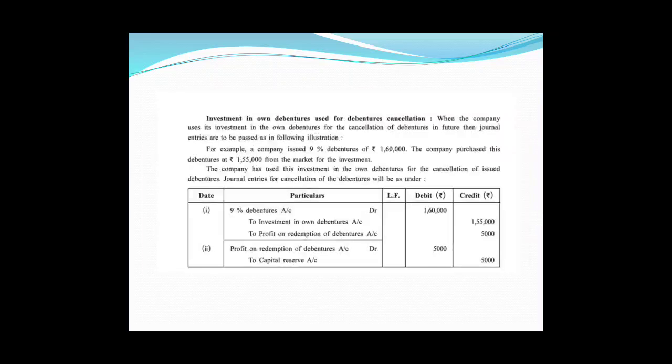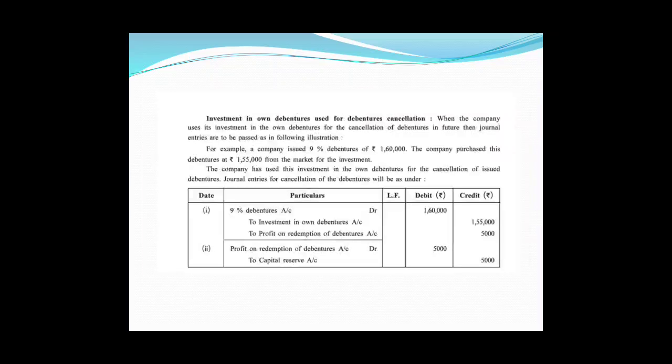And then profit on redemption will be transferred to capital reserve, as we have seen earlier, or if there is a loss, then it will be transferred either to the statement of profit and loss account, or it will be written off against any capital profit if given. Okay, so these two entries are the same as immediate cancellation and transfer of profit or loss.